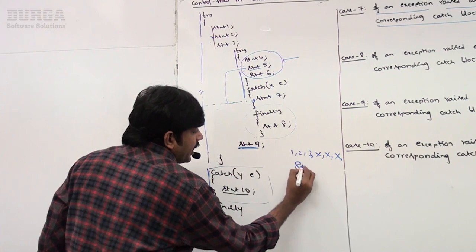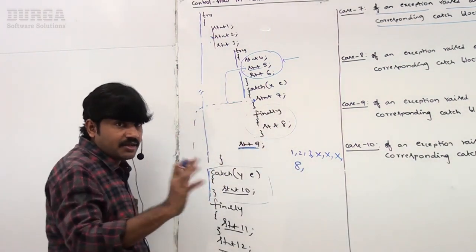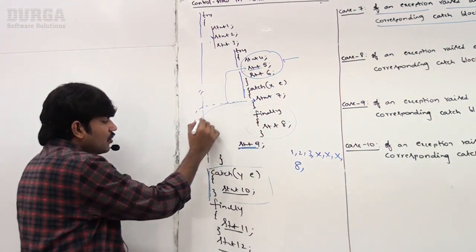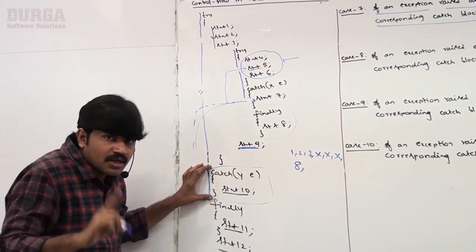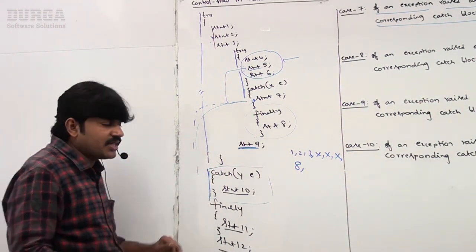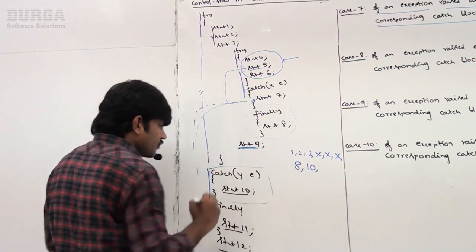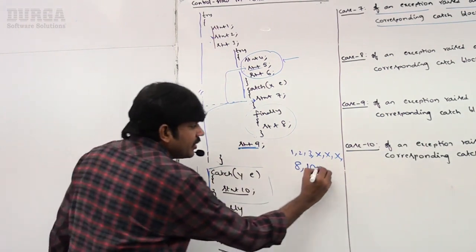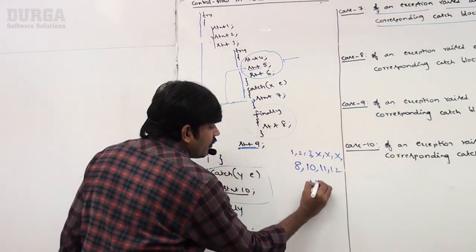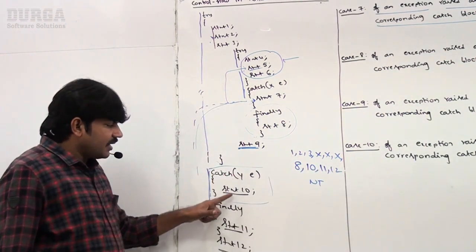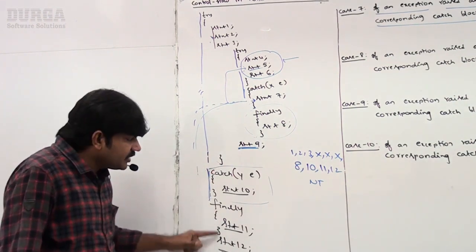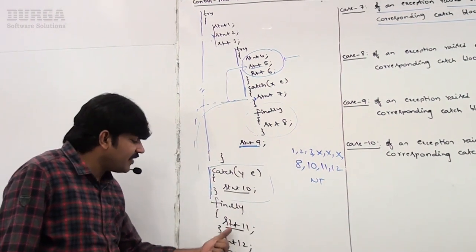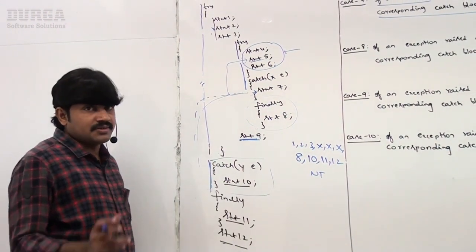That's why 8, only the finally, not the remaining statements, and then go to the outer catch block. Now it is matched. That's why 10, followed by 11, followed by 12, normal termination. Sir, 10 handled. Next, the remaining statements will be executed normally: 11, 12, normal termination.